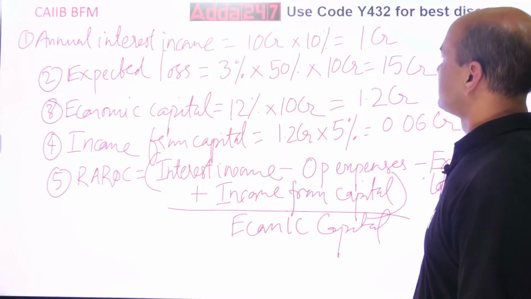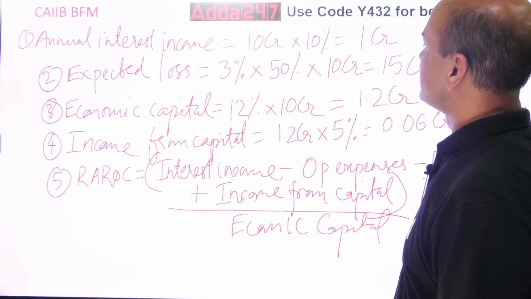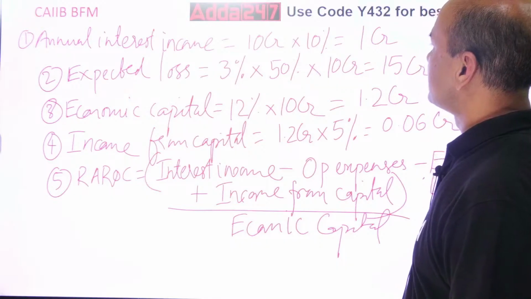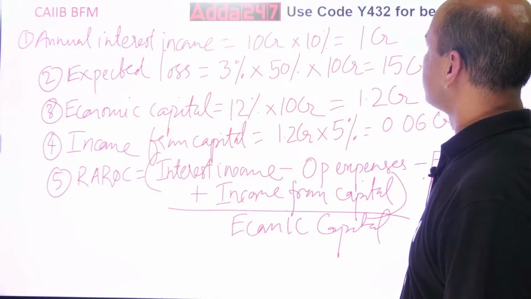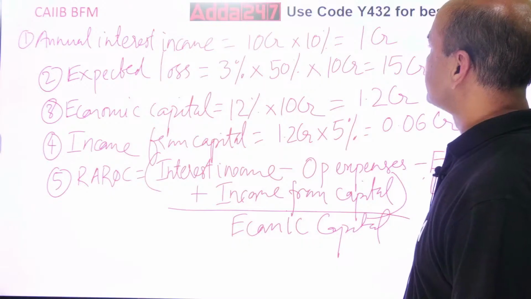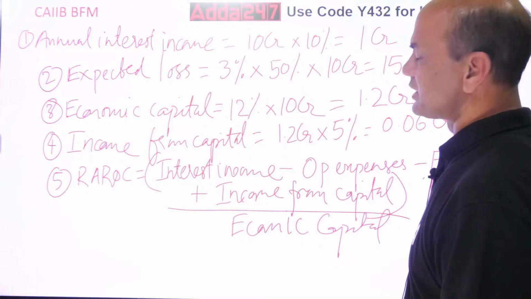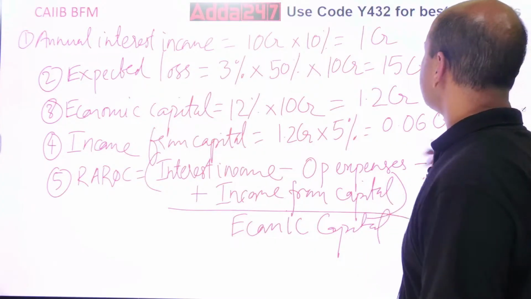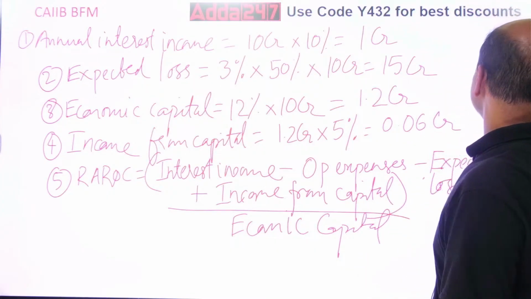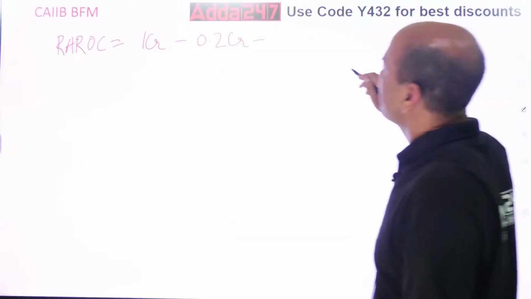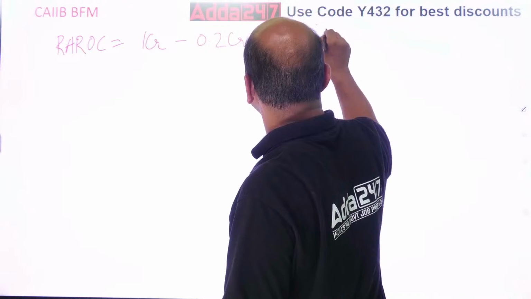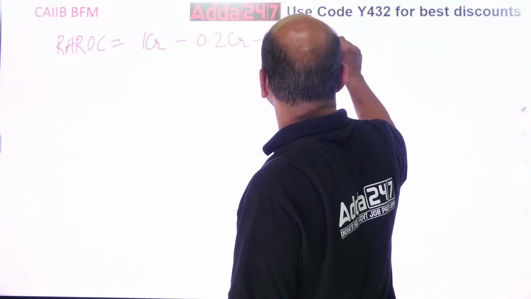15, or is it 3 into 10 CR? Yeah, 10 CR is the interest income, 1 CR. Minus expected losses 15 CR, correct. So this overall project will be in a loss, 15 CR. So do this, 15 CR minus 15 CR. It is huge. Okay, plus something is there.